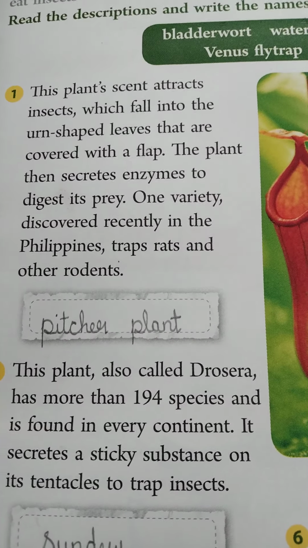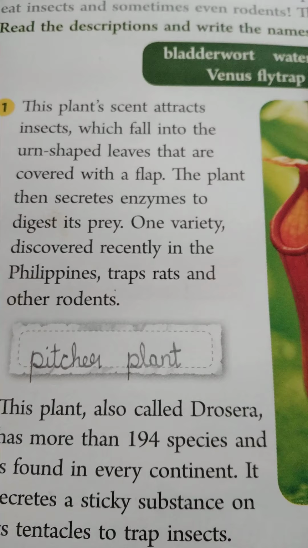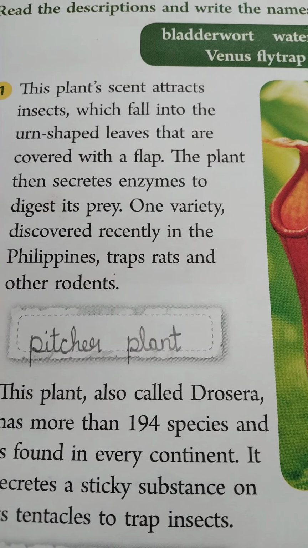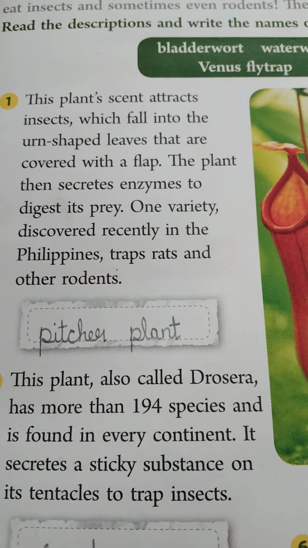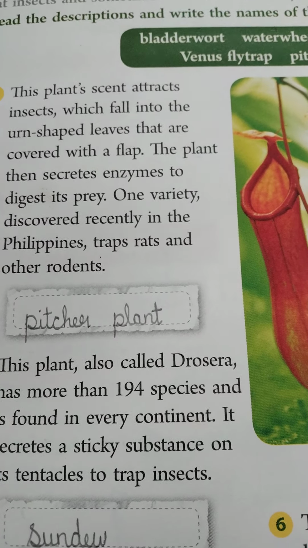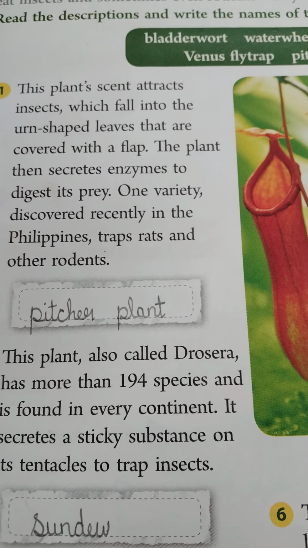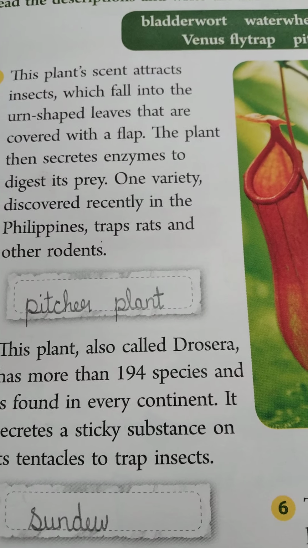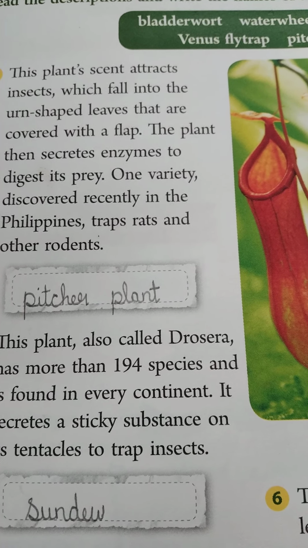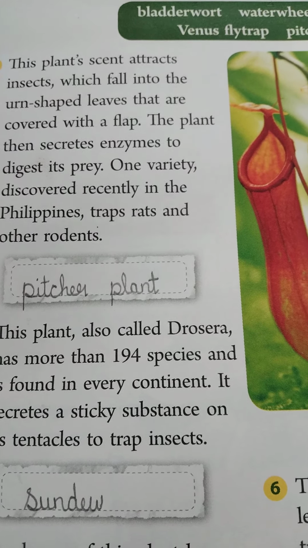See the first point. This plant's scent attracts insects which fall into the urn-shaped leaves that are covered with a flap. The plant then secretes enzymes to digest its prey. One variety discovered recently in the Philippines traps rats and other rodents.